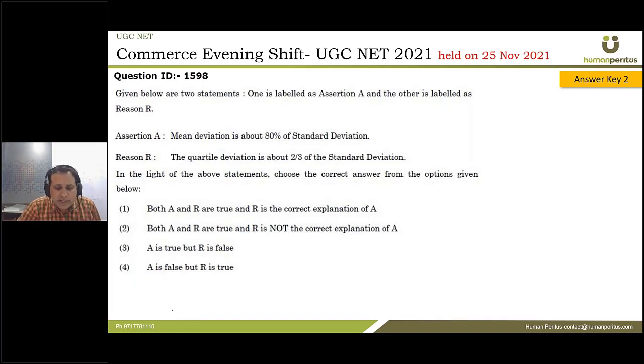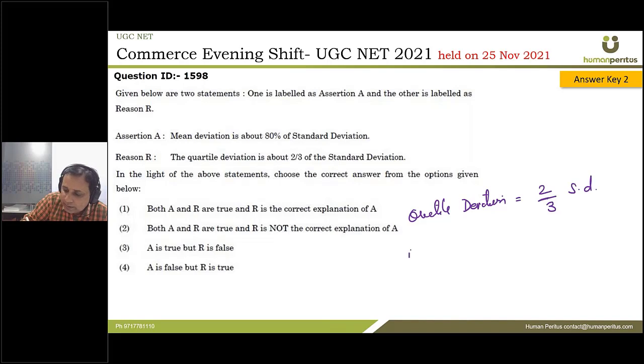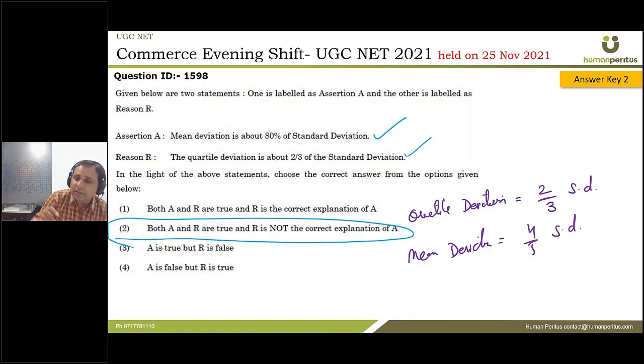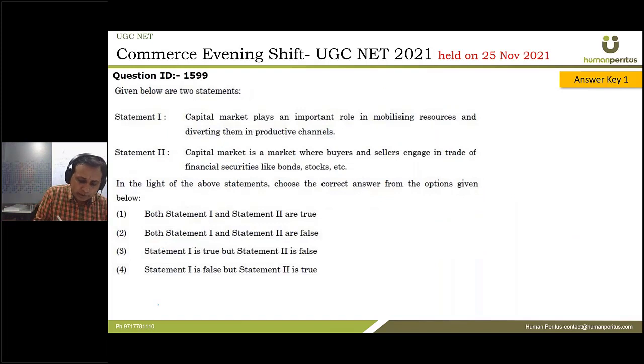Next one. Mean deviation is about 80% of standard deviation. There are two relations, guys, which you have to remember: your quartile deviation is nothing but 2/3 of standard deviation, and your mean deviation is nothing but 4/5 of standard deviation. So you have to remember these two relations. Now what is given? Your mean deviation is 80% of standard deviation. Yes, this is right, which is 4/5. Quartile deviation is 2/3 of standard deviation. This is also right. So both statements are true. But is R the correct explanation of A? No, they have no relation. So therefore the correct answer is 2.